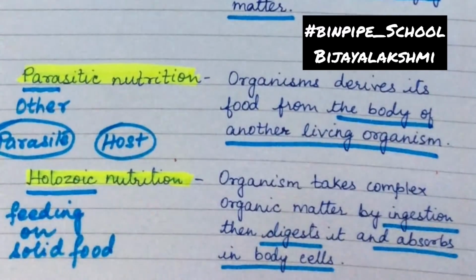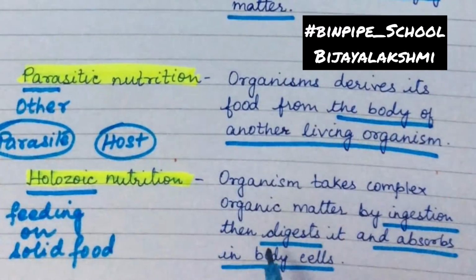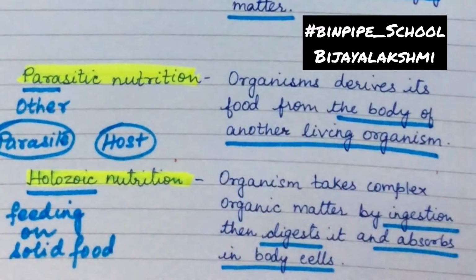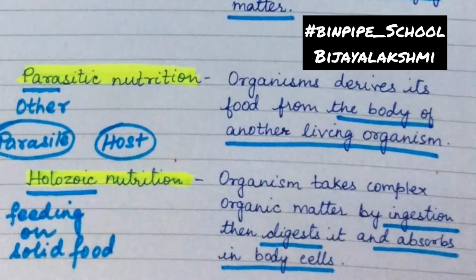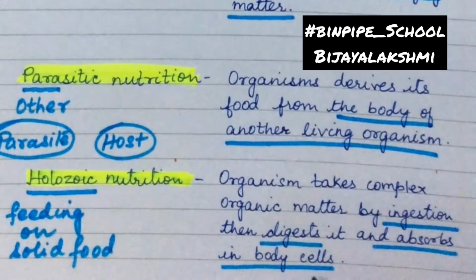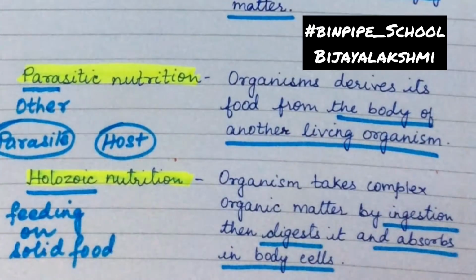So you can define it as the nutrition in which an organism takes in complex organic matter by the process of ingestion, then digests and absorbs the food into its body cells and throws out waste materials by the process of excretion, is called the holozoic mode of nutrition.